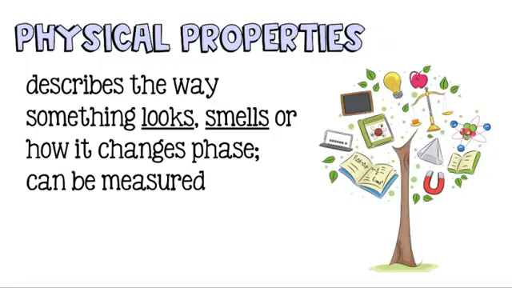As you may recall from earlier classes, physical properties describe the way something looks, smells, or how it changes phase. These are properties that can be measured without changing the substance itself.